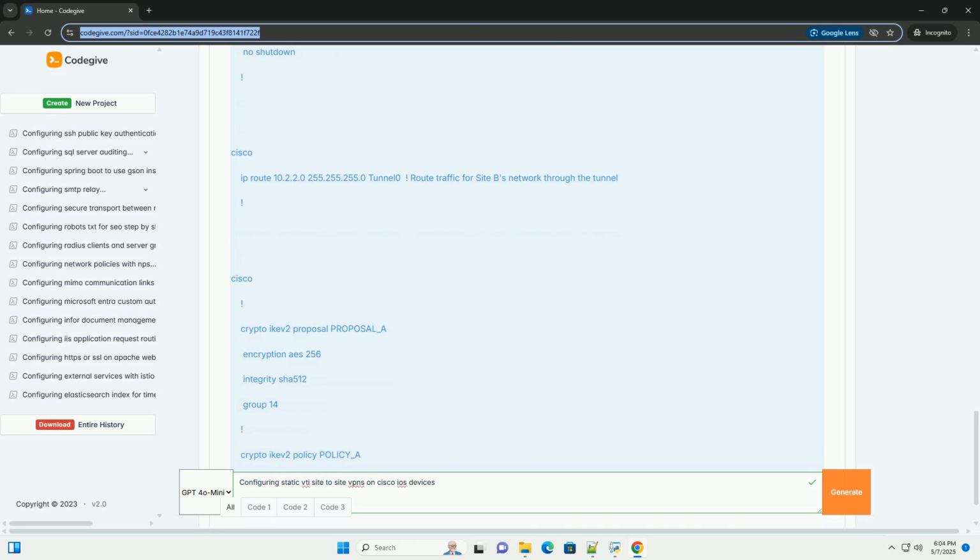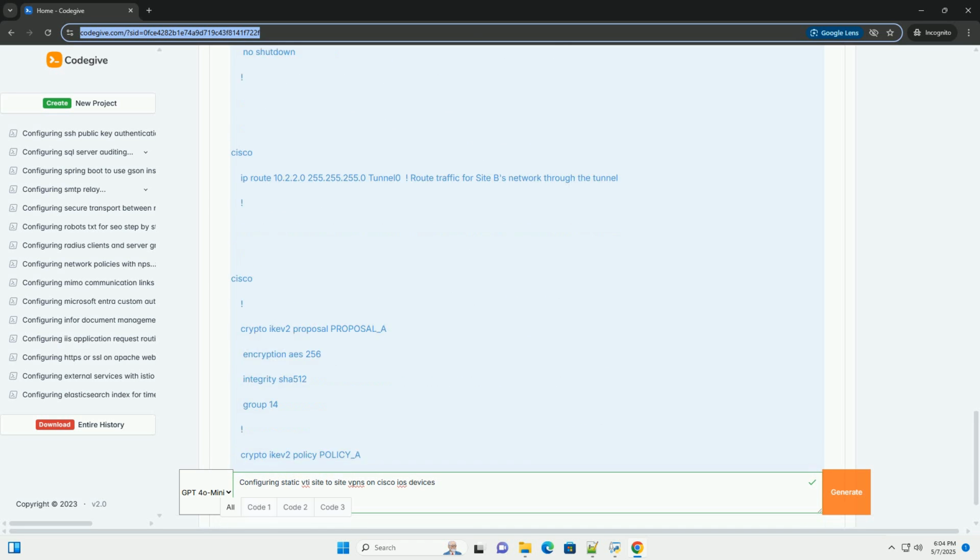Routing issues. Verify that the static routes are configured correctly and that the routing table reflects the routes. Ensure that there are no overlapping or conflicting routes. Firewall issues. If a firewall is present between the routers, ensure that it allows UDP traffic on ports 500 and 4500, IKEv2, and ESP, IP protocol 50.